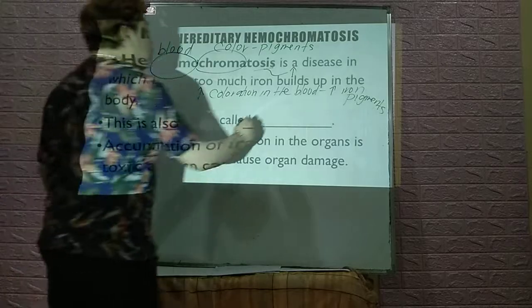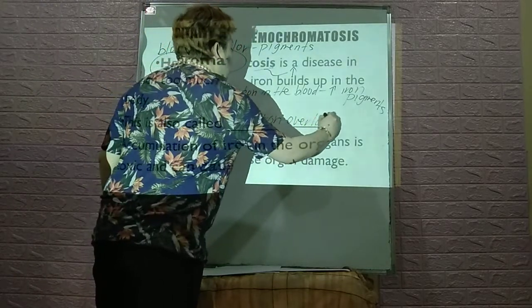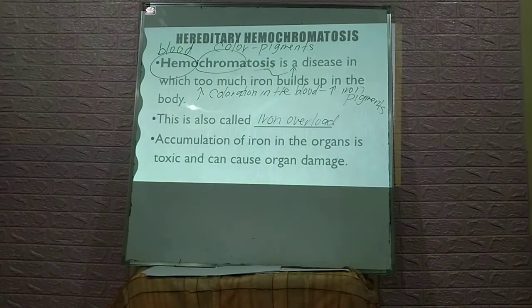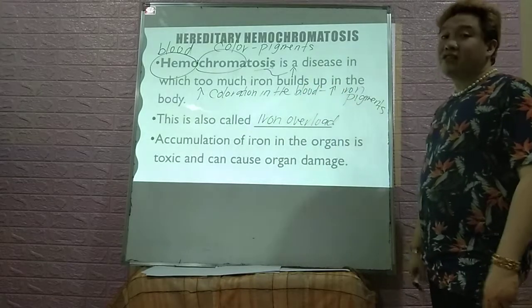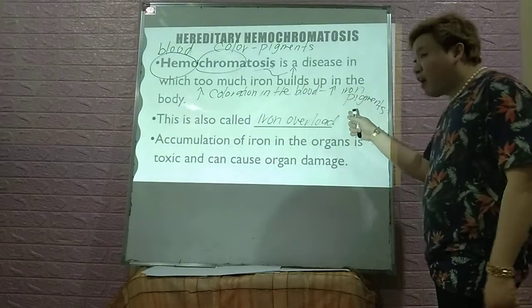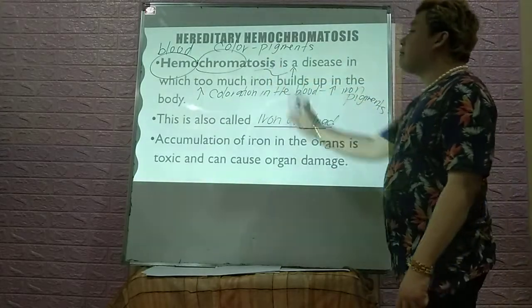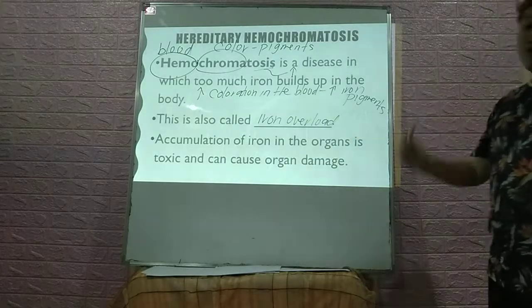That is why it is also referred to as iron overload. This is the reason why it is referred to as iron overload, because in the first place, it is associated with the accumulation of these pigments. And these pigments, of course, are made up of iron. Such the term hemo, blood, chroma, color, and of course, guys, pigments is equal to the iron coloration or pigment, which is associated with an increased amount in our body. That's why it is more of iron overload.